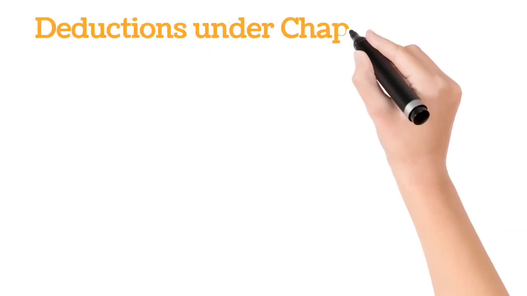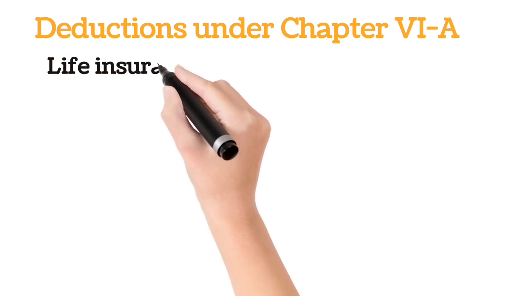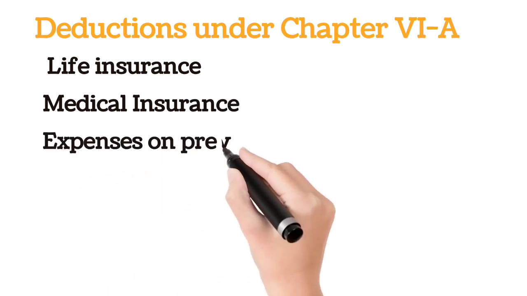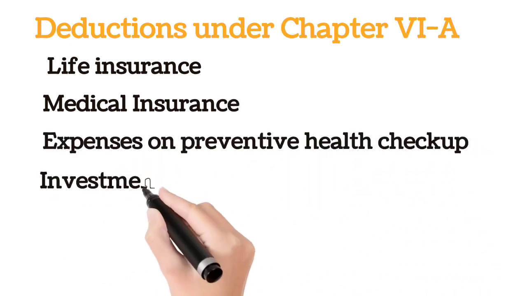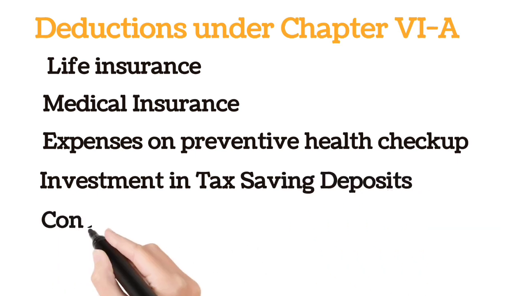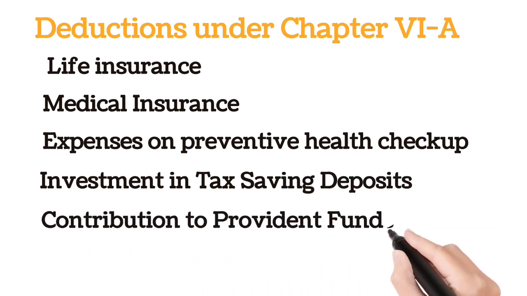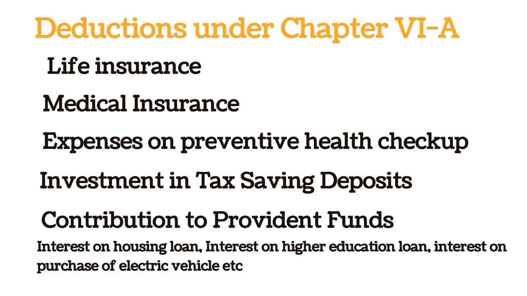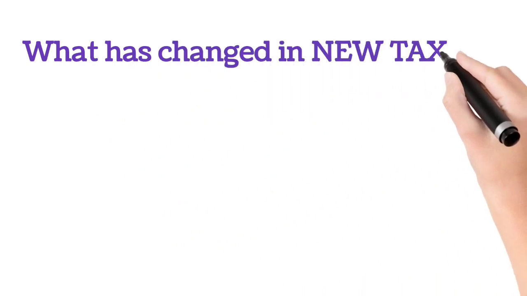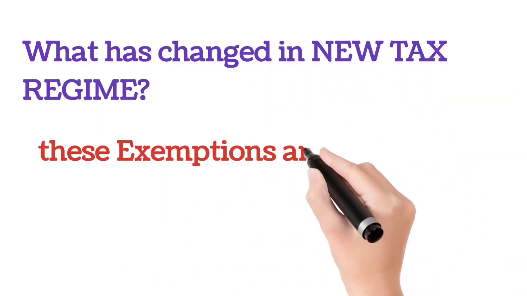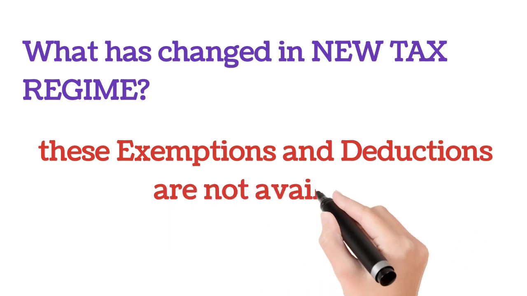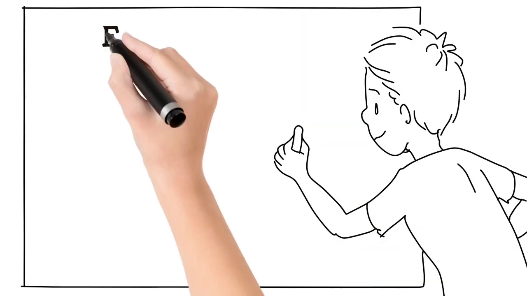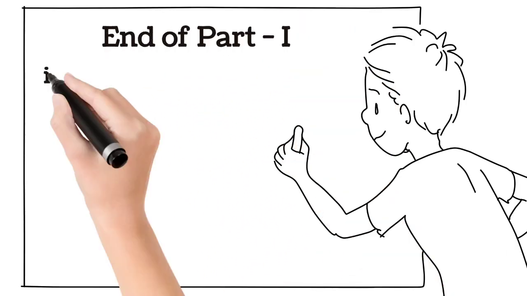Under Chapter 6A, there are many items on which you can avail a deduction from computing the total income, provided you've actually made such payments or investments. I have listed a few for a quick go through. They can be deducted subject to certain limits in the old tax regime. So what has changed? These exemptions and deductions are not available in the new tax regime. I will come up with a detailed calculation of the new tax regime in comparison with the old tax regime in the next video.